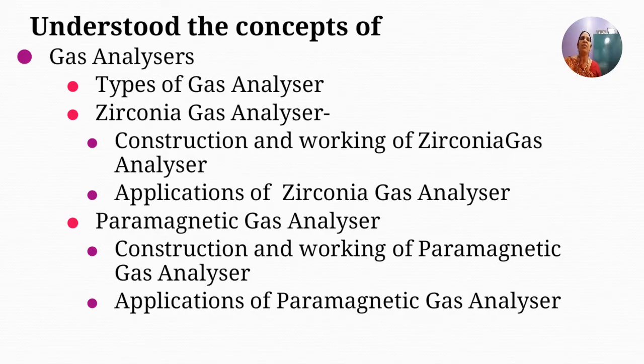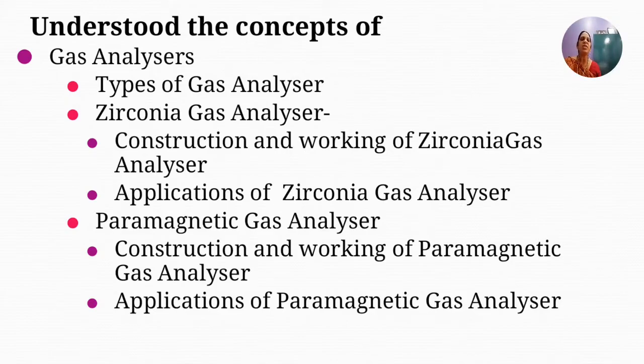And coming to the advantages, the first advantage is that it is of low cost because you don't need the reference gas here, and no heating element is needed. Hence it is useful for detection of oxygen concentration in flammable gas mixtures, and there is no sensor in the detecting system in contact with the sample gas. Hence it is not affected by corrosive gases, so it can be used for measurement of percentage of oxygen present in corrosive gases also.